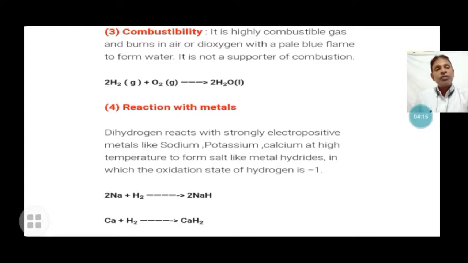Here sodium combines with dihydrogen to form sodium hydride, and calcium also combines with hydrogen to form calcium hydride. These are the reactions of hydrogen with metals.